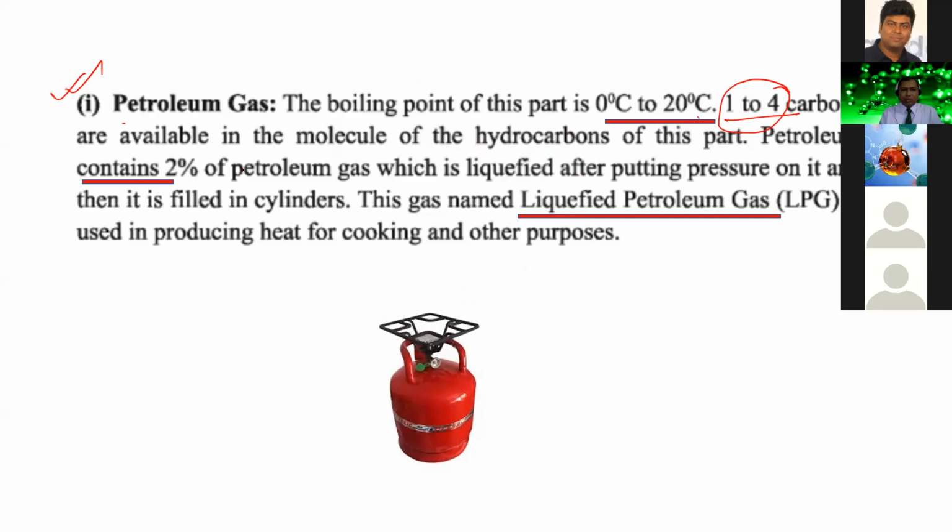Petroleum contains 2% petroleum gas, and when we apply pressure, it turns into liquid and is called LPG. LPG means liquefied petroleum gas. This gas is used for cooking purposes, so it is known as cooking gas.